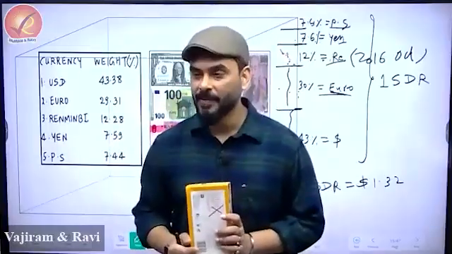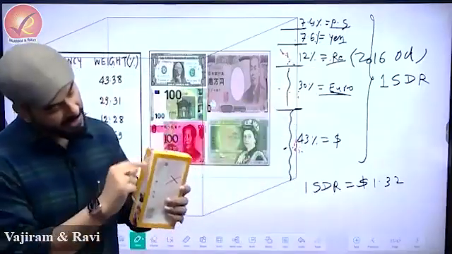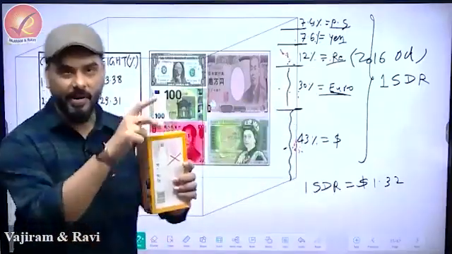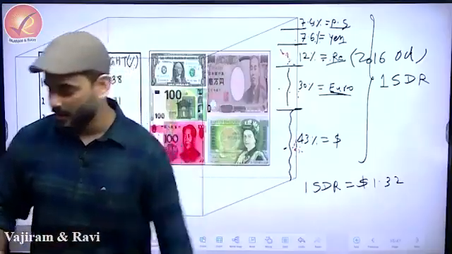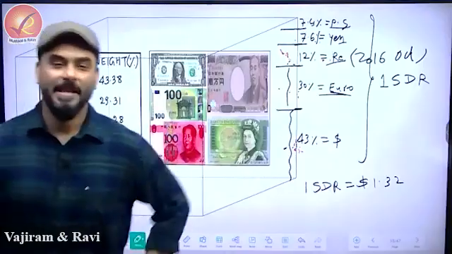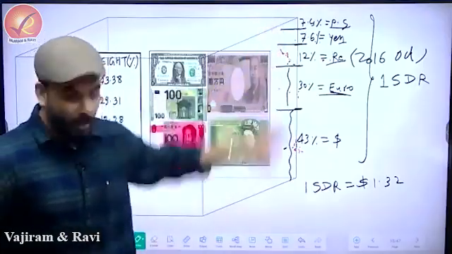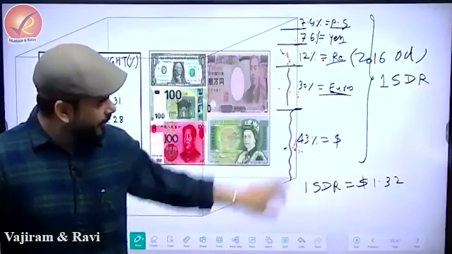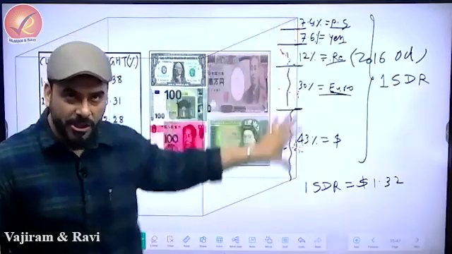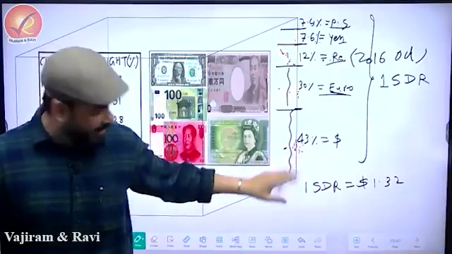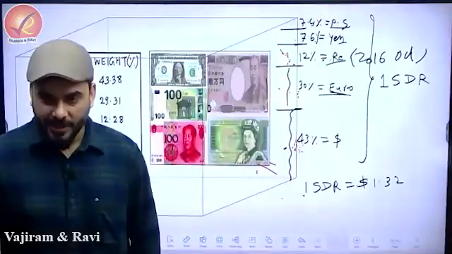That's the first thing. So you take a box and fill 43% of the box with dollars, remaining 30% here, 12% here, 7%, 7.5%. This box is complete. What is the name of this box? 1 SDR. This box is called 1 SDR, which means if you take a box and give importance to dollars like this, keeping the composition of the box fixed, then you call it 1 SDR. So this entire box is called the SDR box.